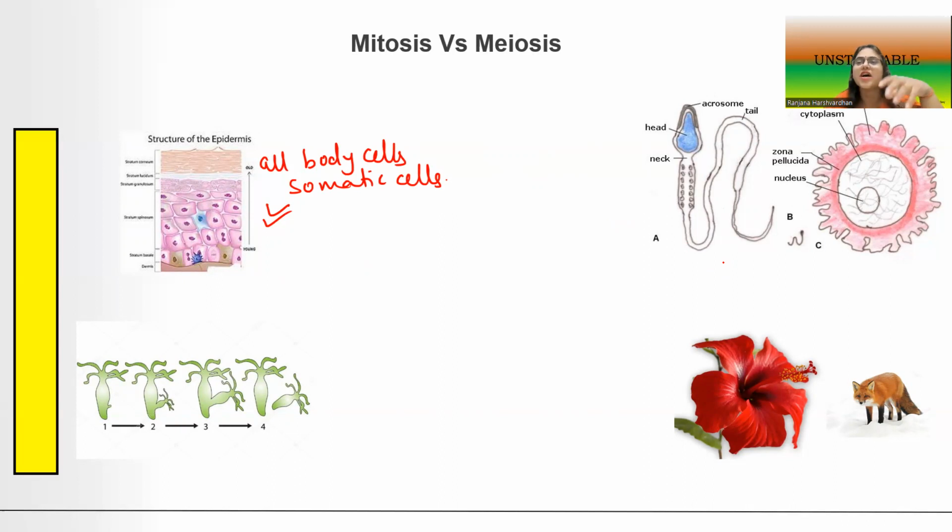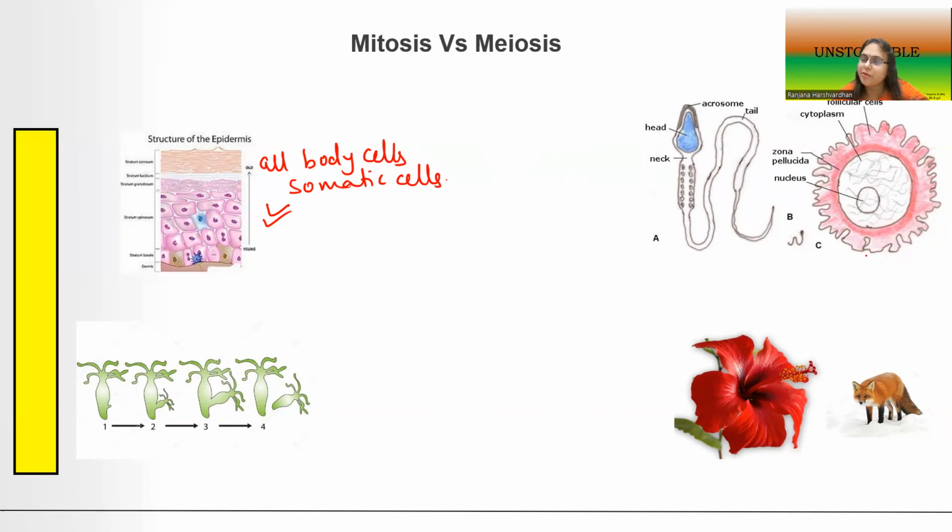That is, the cells which are going to produce sperms and ova. Meiosis will take place in only those cells. Now this process of formation of sperms and egg or ova is actually meiosis.